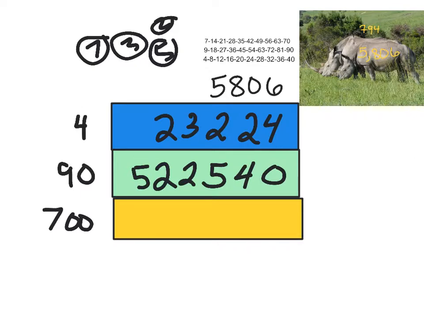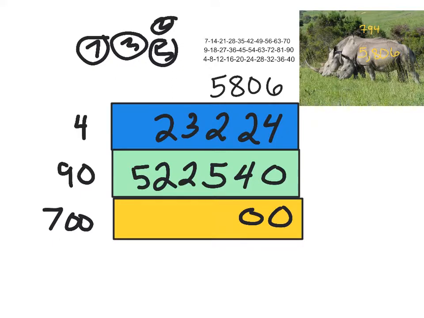And now I'm ready to rock and roll and move right on down here because this area box is all done. Super! I got 2 zeros here. I know that that's going to give me 2 zeros over here. And now you can think of it this way. 0 times 5,806 is going to give you 0. And this 0 times 5,806 is also going to give you 0. You can also think of this 0 as the place value holder for the ones column, right? And this one here is the place value holder for the tens column. And now I'm on to the hundreds column. So let's rock and roll.